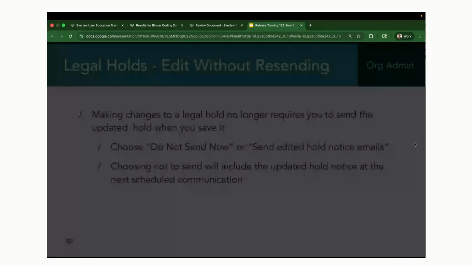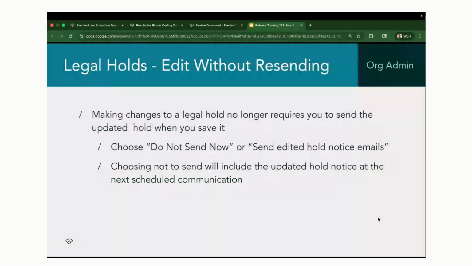Then we have one more legal hold feature this time, and this is the option to edit a legal hold without automatically sending an update. So previously, if you changed anything about your legal hold, before you could save it, it would automatically send a new update to all of the custodians.